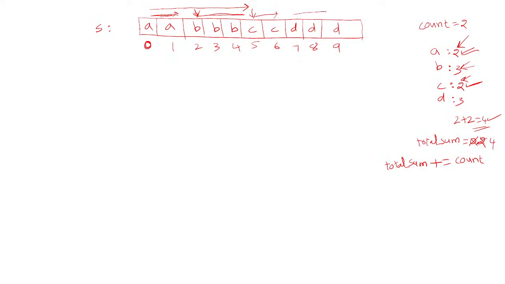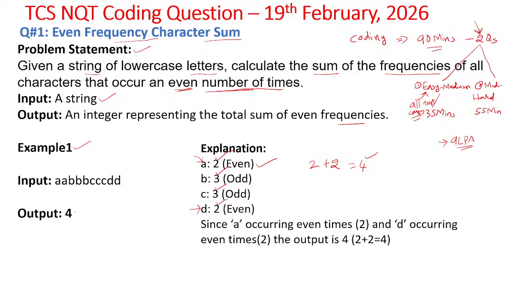Then start counting the next, different character. D occurs 3 times. Like this you go on counting until you reach the end of the string. It is not even, so no need to add to total sum here. Finally, if you return total sum from the function, or print total sum, it prints the output 4, which is the required output in the given problem statement. Okay, so this is how you can design your solution. Got it?